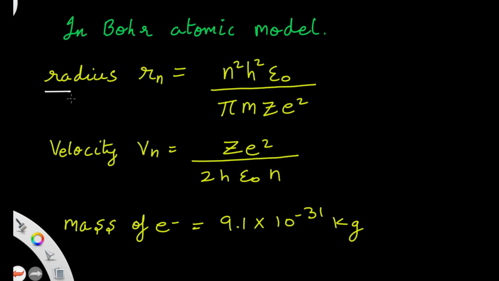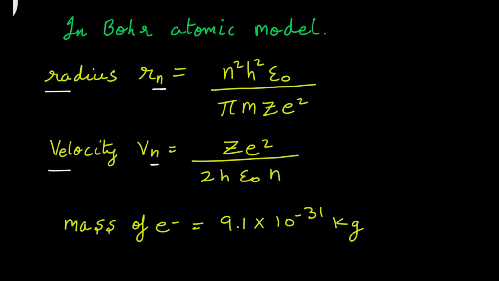Radius means he simply calculated the position of electron in nth shell, right? He also calculated the velocity of electron in nth shell, and we know the mass of electron is 9.1 into 10 to the power minus 31 kg.